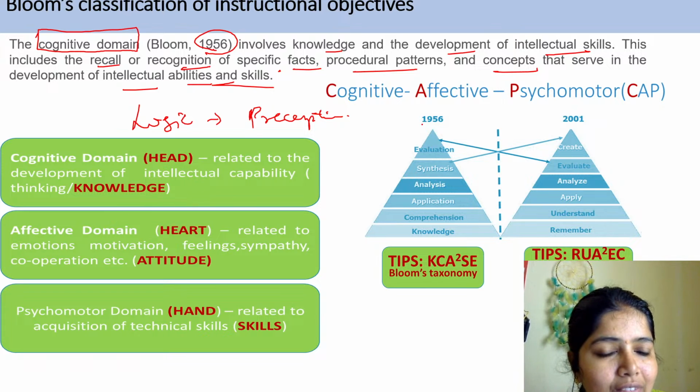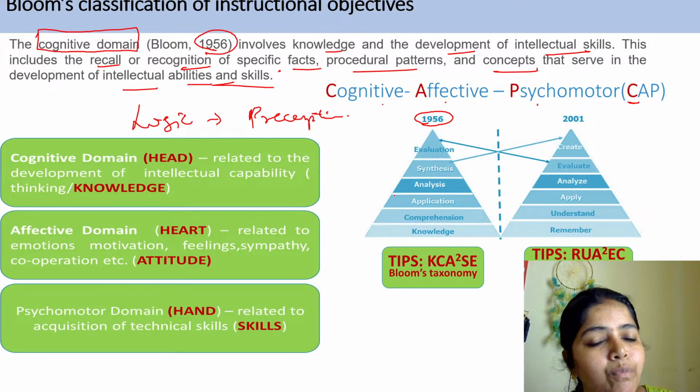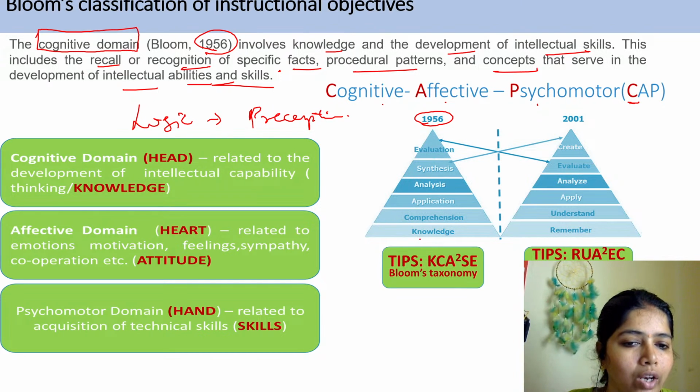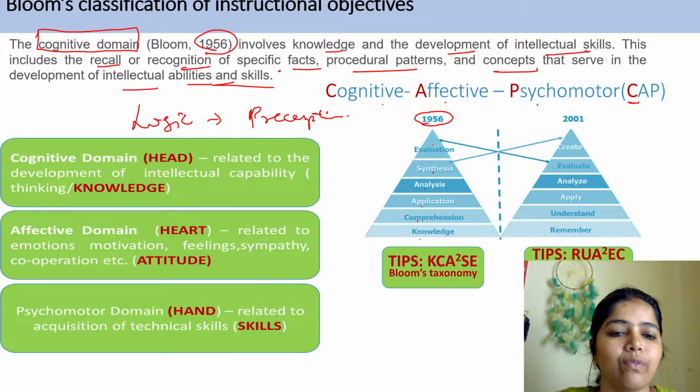So in the cognitive domain in 1956, remember CAP: cognitive, affective, psychomotor. Under the cognitive domain in 1956, Bloom proposed a set of six divisions: knowledge, comprehension, application, analysis, synthesis and evaluation.